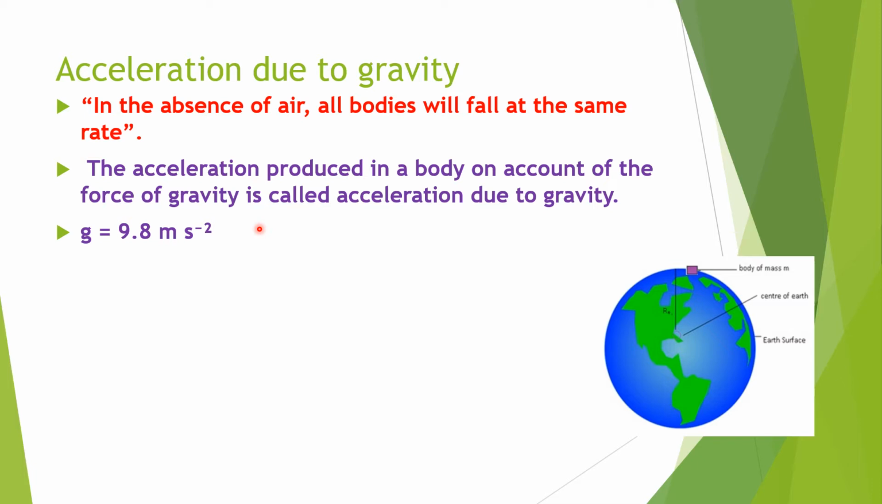It also varies with the altitude and depth. So here the value of g at sea level at a latitude of 45 degrees is taken as the standard value, 9.8 meter per second square.